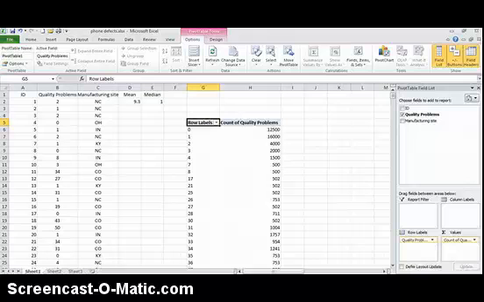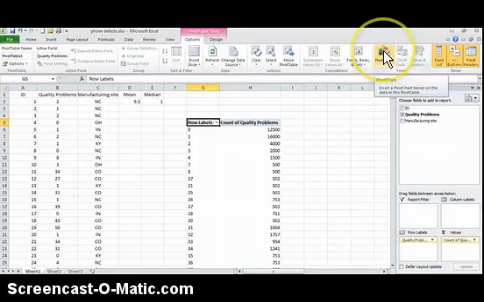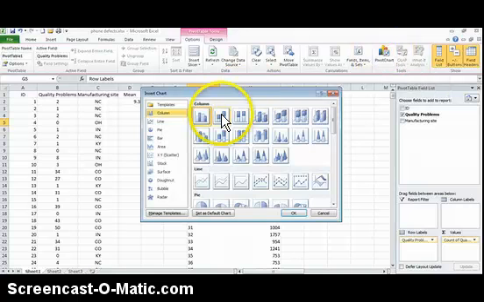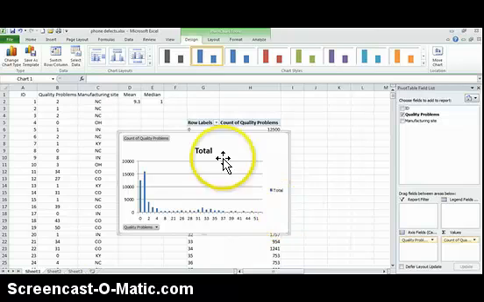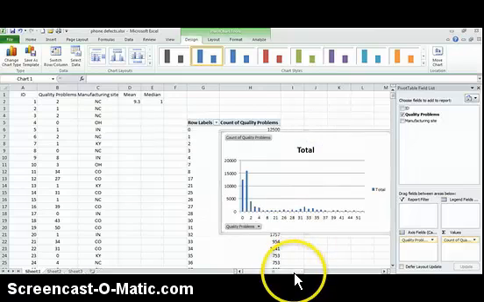And now what we want to do is find a histogram that will graph out this distribution. To do that, we go up here to options, over here to pivot chart, and we're going to pick a bar graph. We're going to use clustered column. We click OK, and it gives us our distribution here. And let's move this over a little bit. Move the table over some.